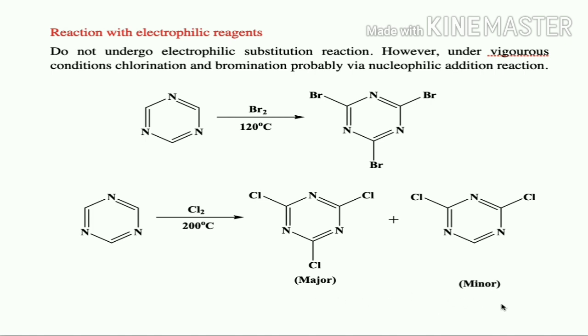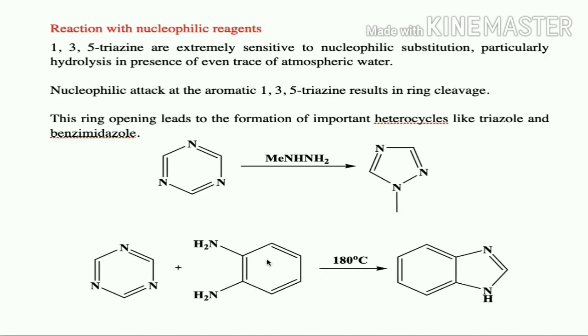At the same time, it is going to form a minor product, that is the dichloro-1,3,5-triazine derivative. So the major product is cyanuric chloride, but a minor product, dichlorotriazine, will also be formed. So this is regarding the reaction with electrophilic reagents, that too chlorination and bromination.